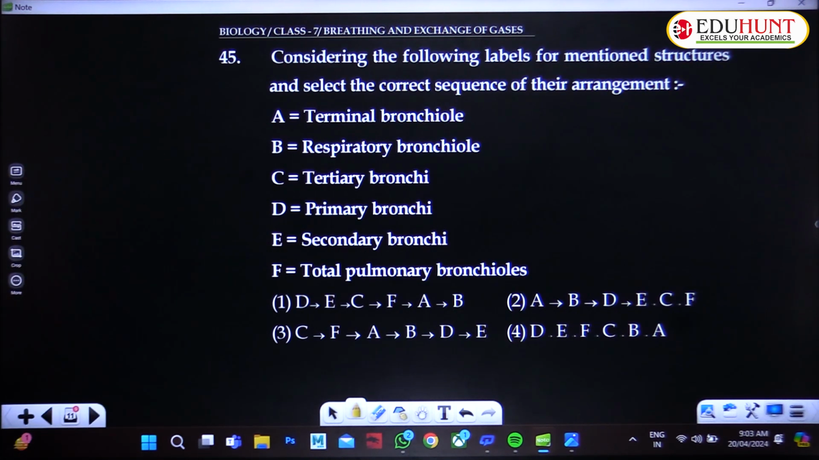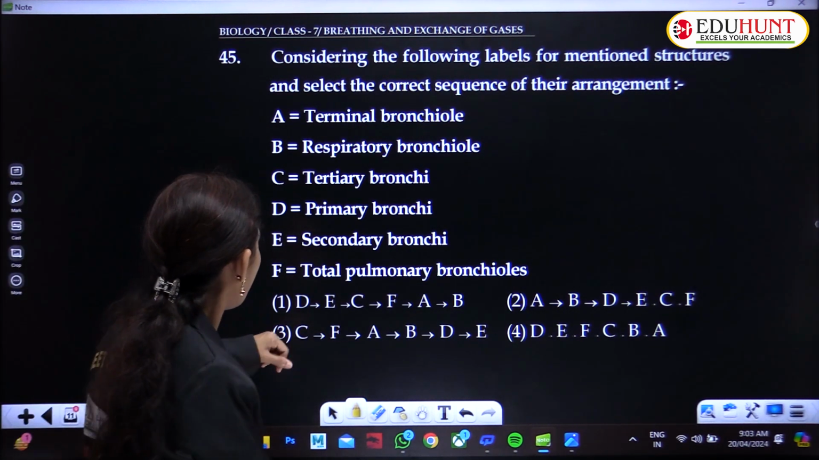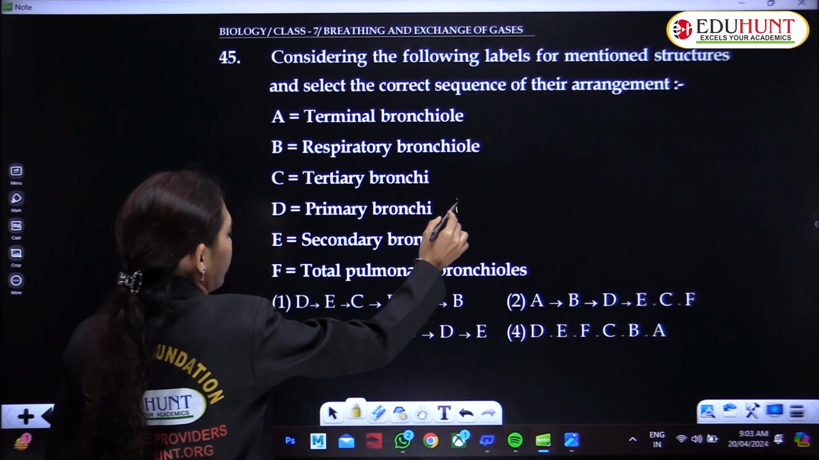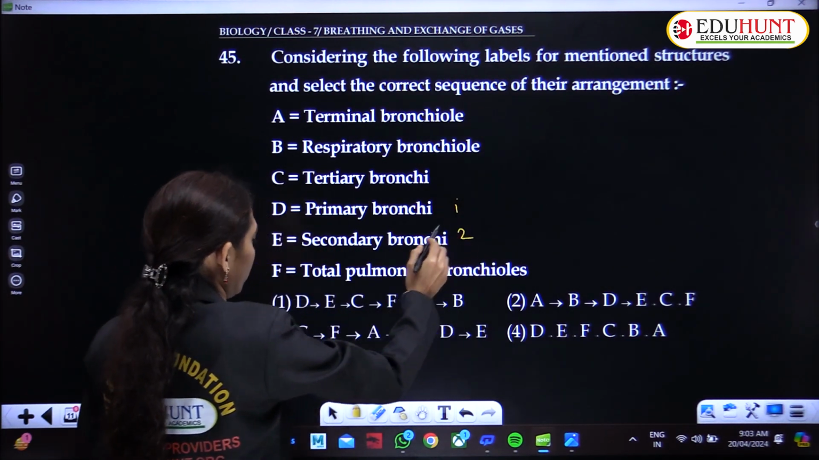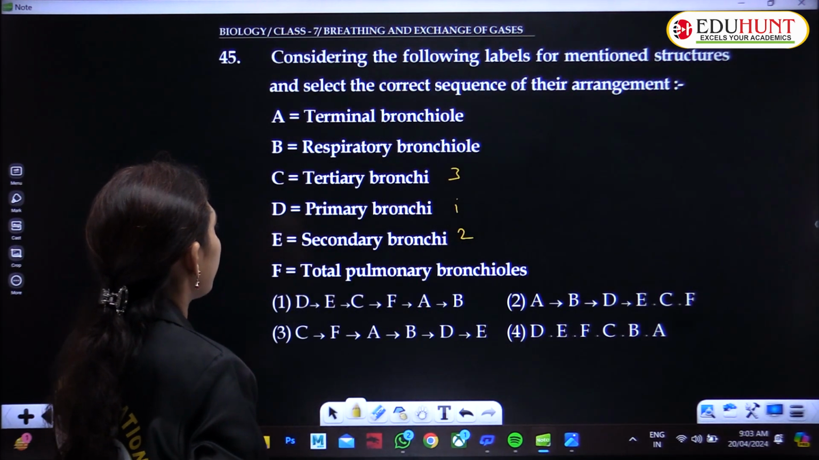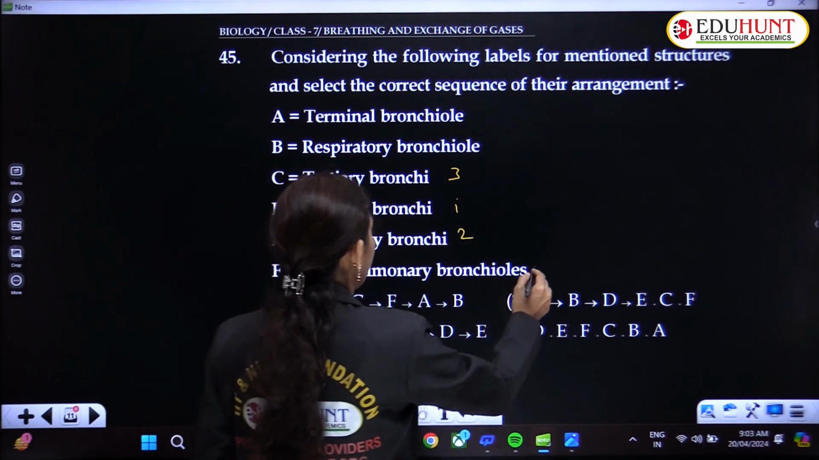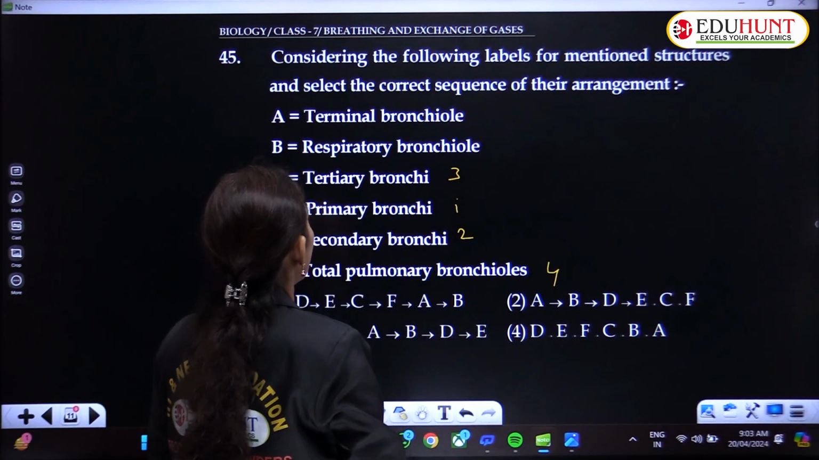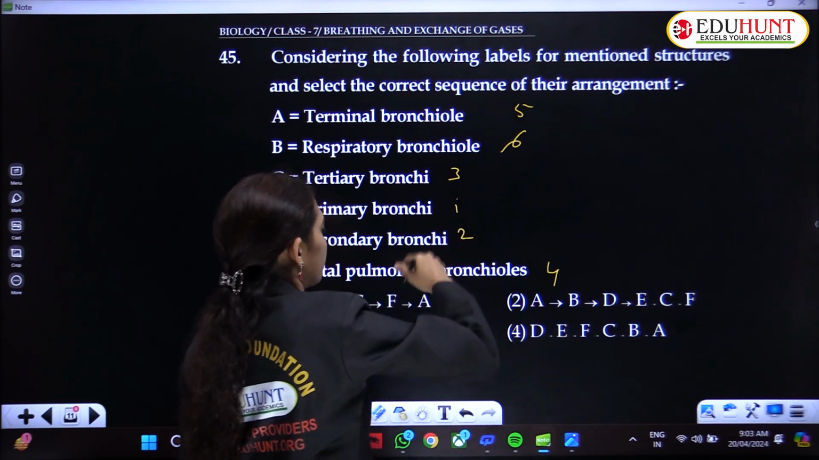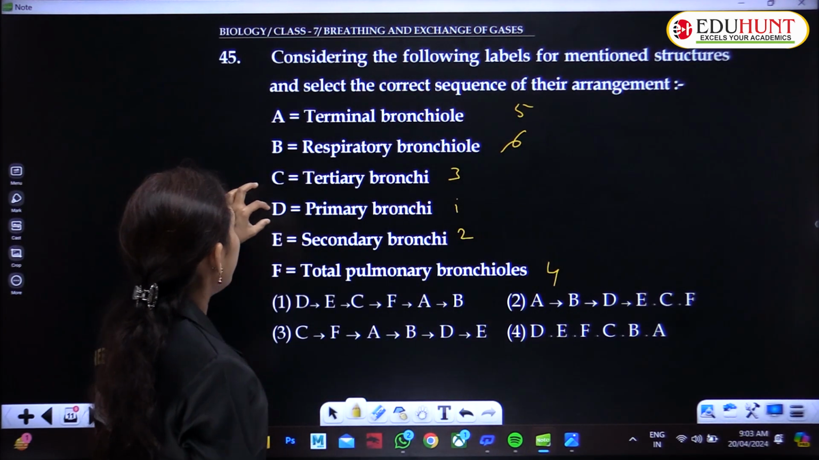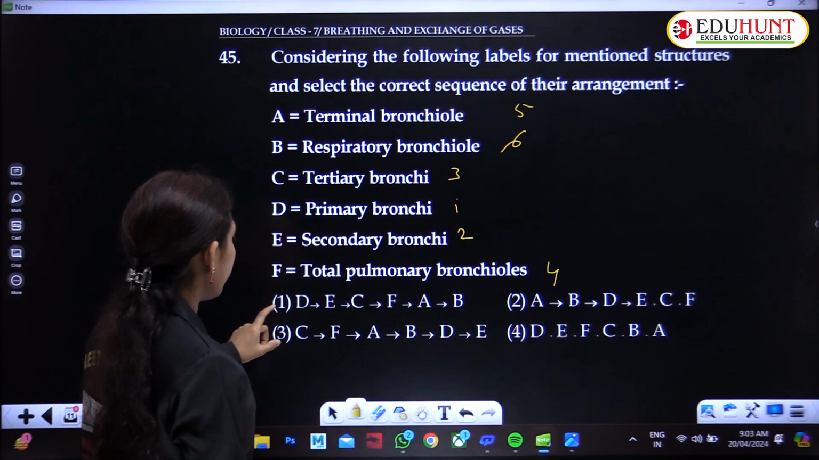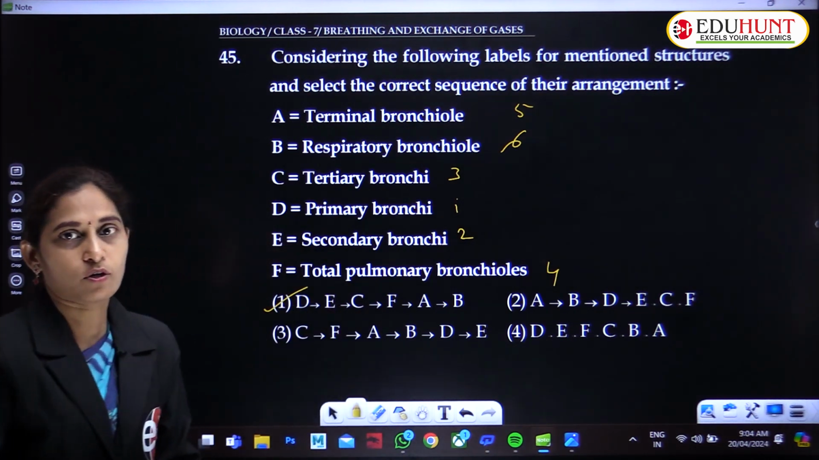So this comes first, primary bronchi 1, followed by secondary 2, then tertiary 3, then terminal pulmonary bronchioles 4, terminal bronchioles 5, and then respiratory bronchioles 6. So choose D, E, C, F, A, B. D, E, C, F, A, B. So this is the correct option.